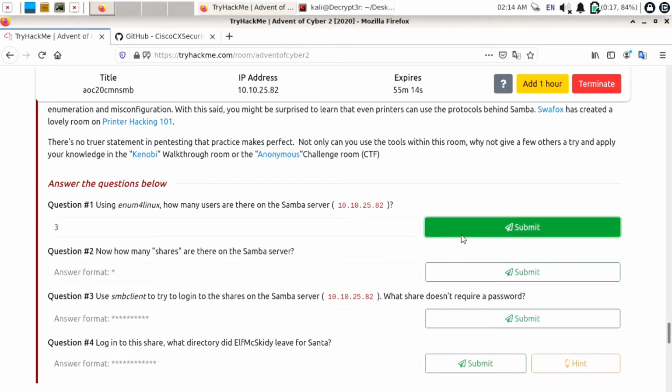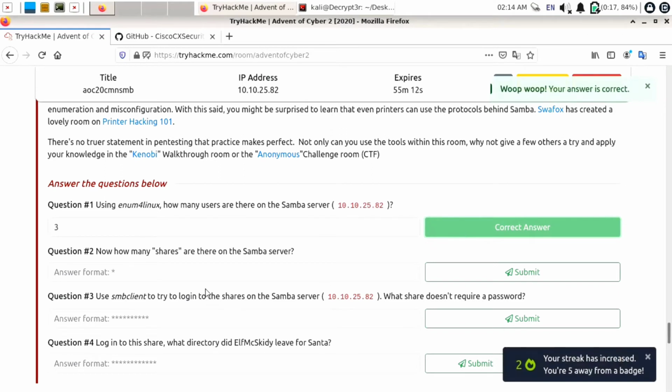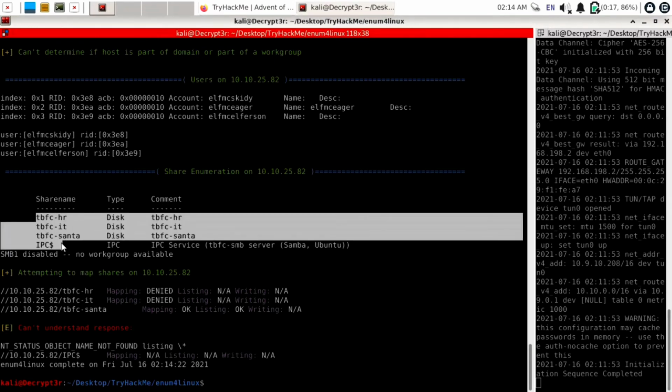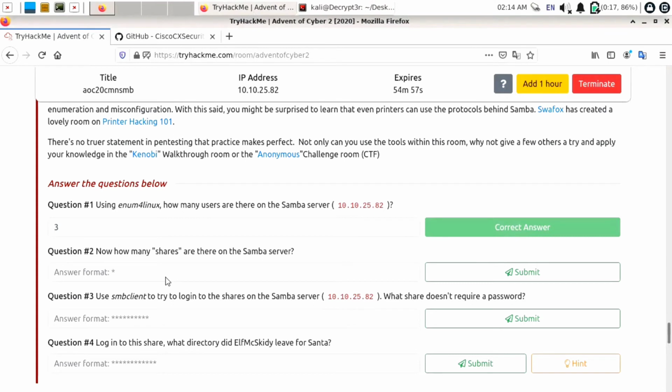Now we need to find the share list. Okay, so how many shares? So open terminator again, and there are totally 4 shares like TBFC-HR, TBFC-IT, TBFC-Santa, IPC$. So our answer will be 4 here. Click on submit.